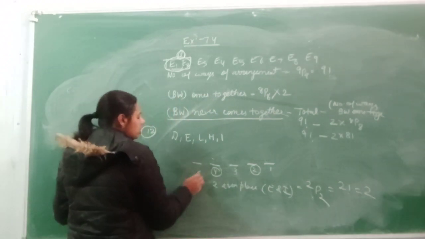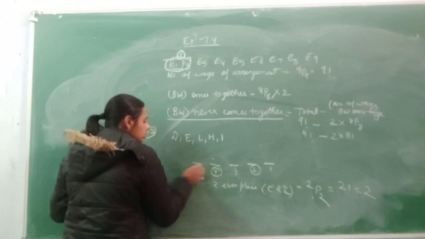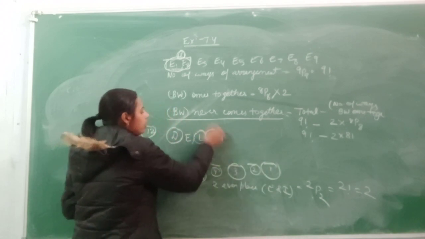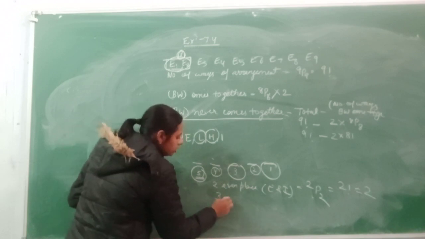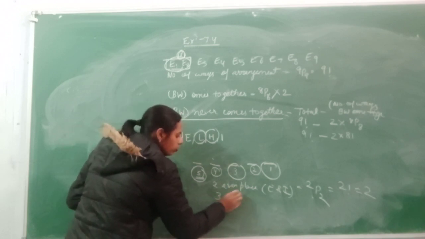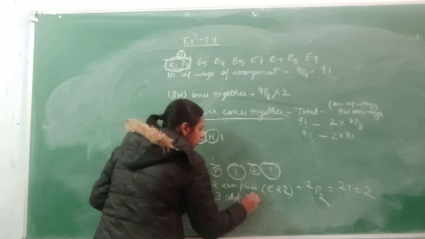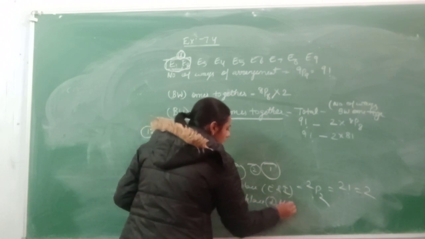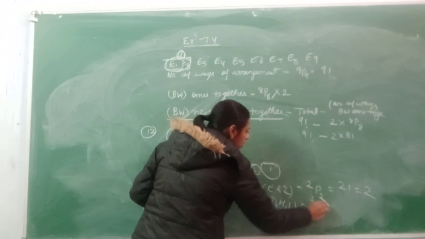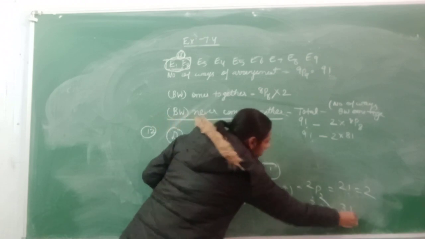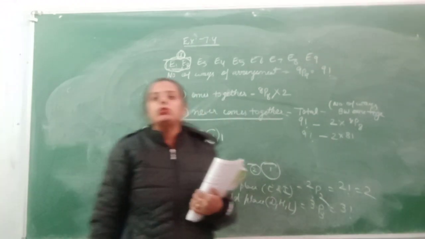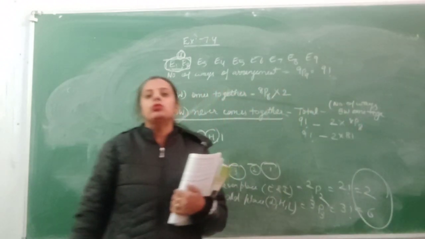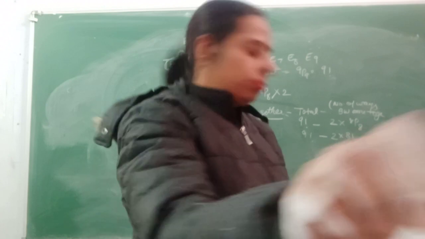There are now the 3 positions left. 3 positions are left and 3 letters are also left. So you have to arrange the other, or we can say the odd places, and we have to arrange D, H, L. So 3P3. So their arrangement will be 3 factorial. 3 factorial is 3 into 2, that is 6. So their total number of arrangements will be 2 into 6. Clear? Come to the next question.